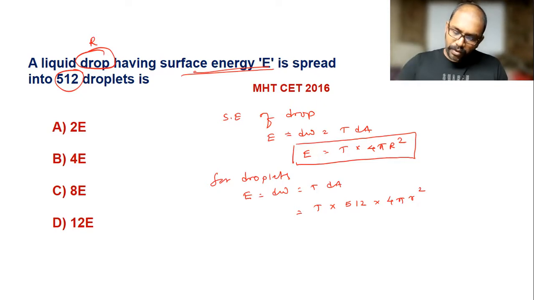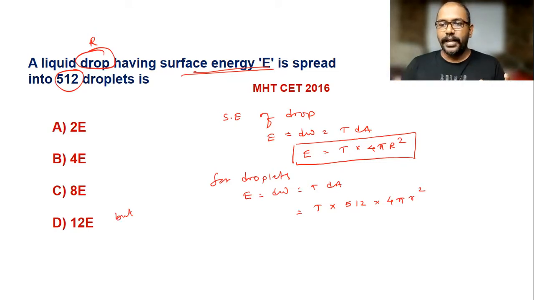Now we equate the volume of drop and volume of droplet, and then we get a relationship between the radius of drop and radius of droplet. So small r is equal to capital R divided by n raised to 1 by 3. N is the number of droplets.